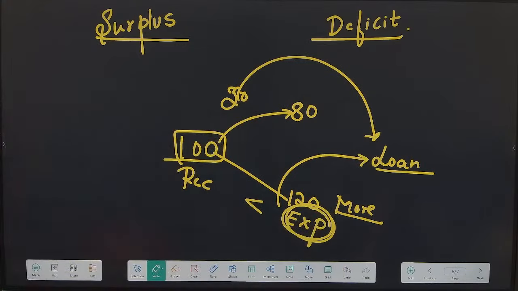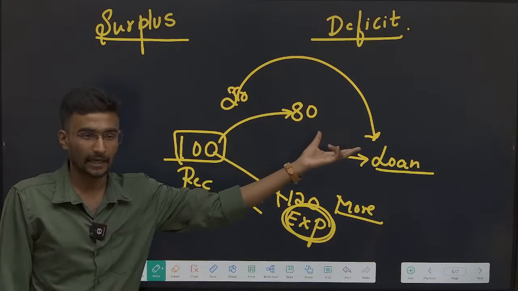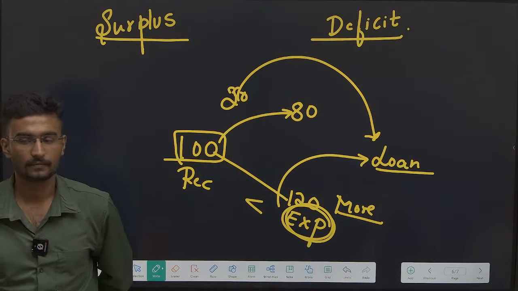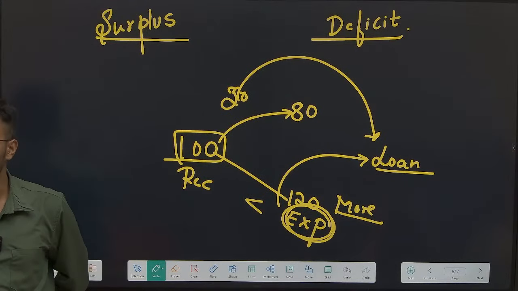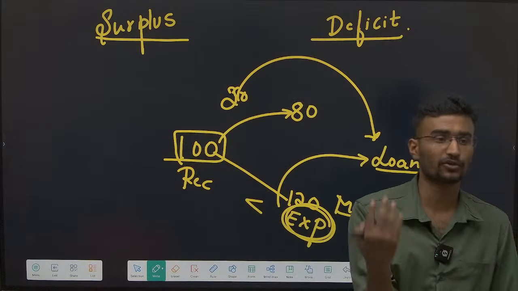I can generate profit. But is it good to go for profit? Is it good to go for the surplus? But every state is going for deficit. Is it good to go for surplus?